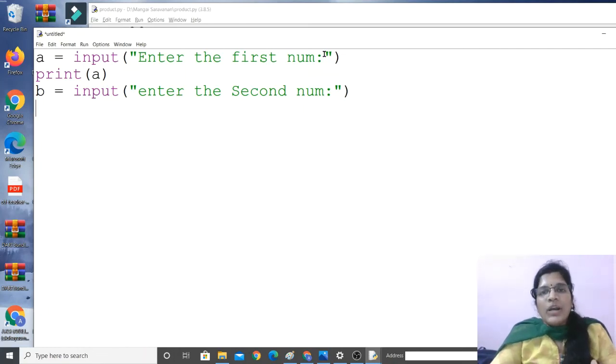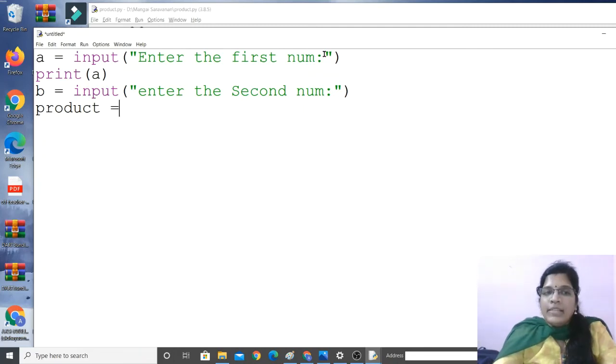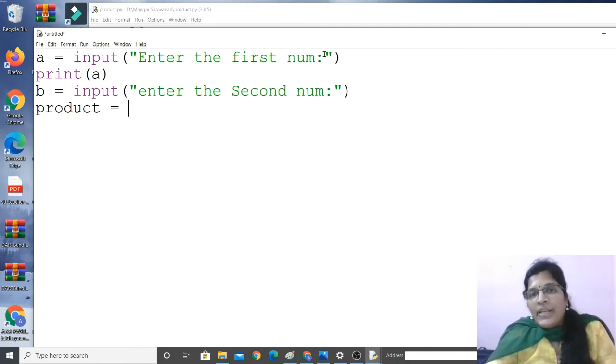So what is the next one? It has to be processed. So what is the process? We are writing a program for multiplying two numbers, right? So we have to multiply A into B. Where will this A into B get stored? It will be stored in another variable. I'm going to name the variable product. Product is equal to, I'm going to multiply two numbers.